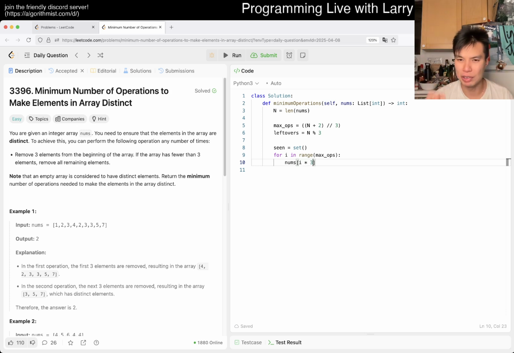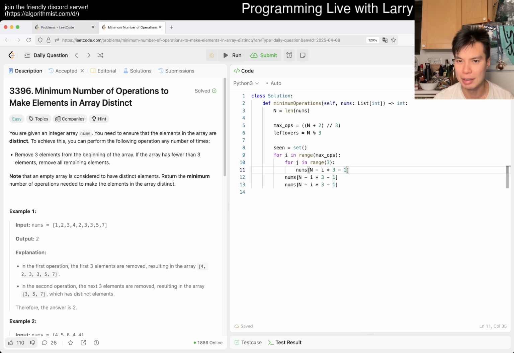We want to count backwards, so it's actually something like this, right? n minus this. Yeah, right. Minus 1. So these are our 3 numbers, right? So something like that. Maybe something like j in range of 3, just so we can write this a little bit easier.